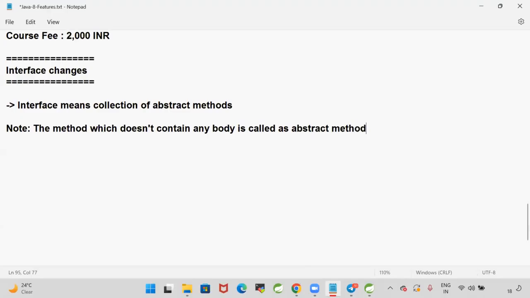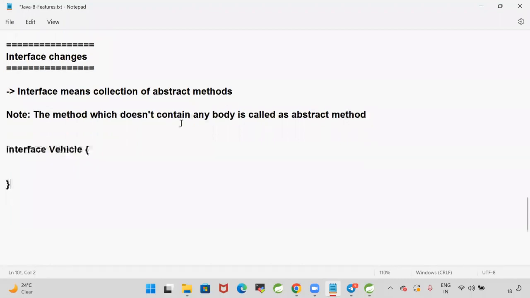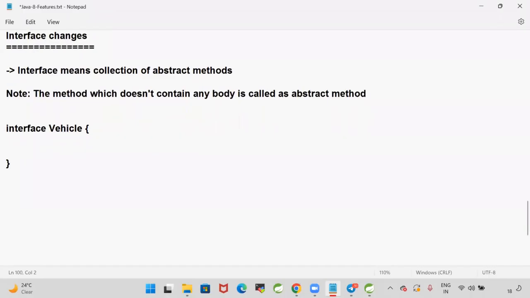Are you guys clear with my point? Interface means collection of abstract methods. The method which does not contain any body is called an abstract method. Let us take one simple example, guys. I'm taking one interface with the name vehicle. In the vehicle interface, I'm writing one abstract method, public abstract void startVehicle.